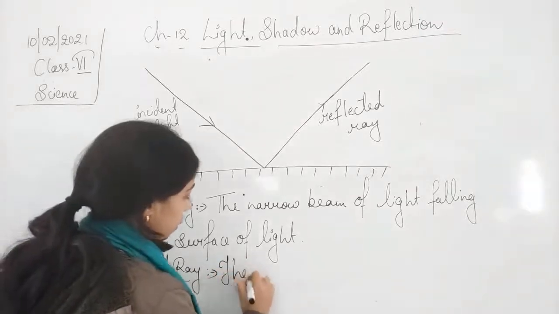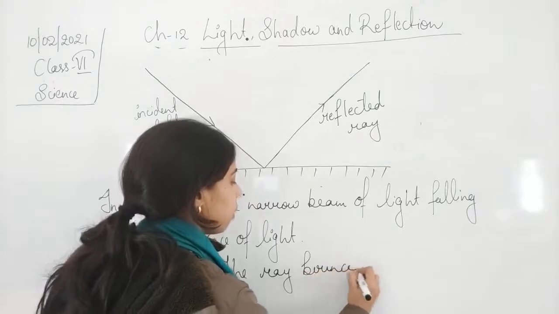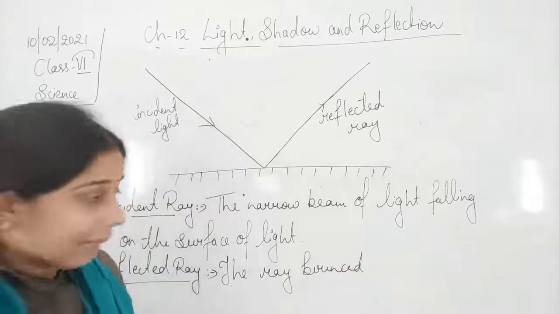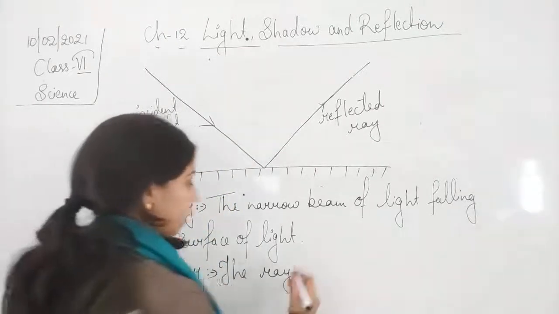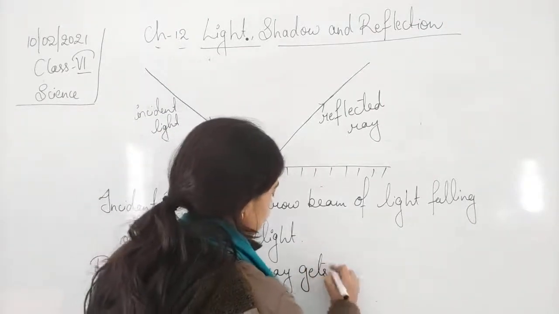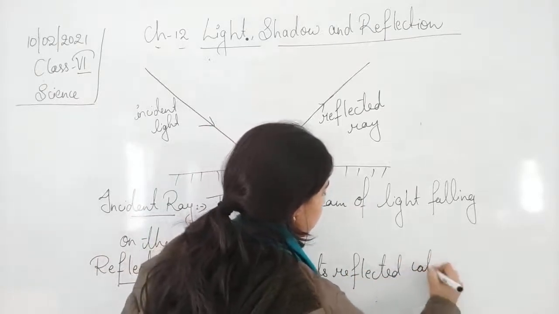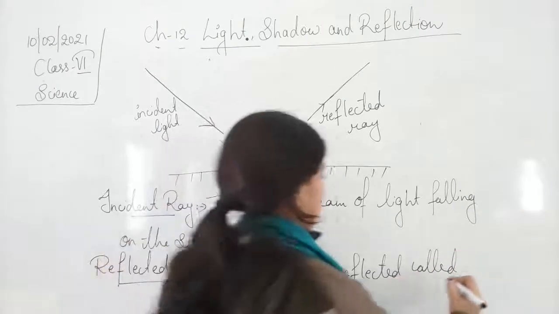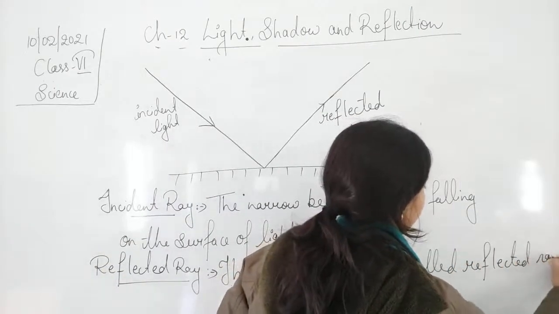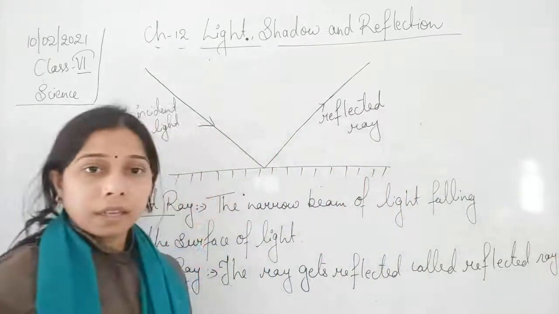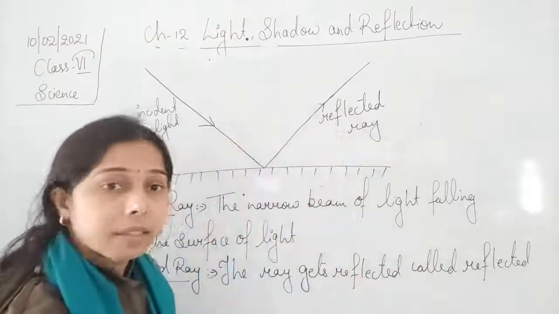The ray which gets reflected is called a reflected ray.